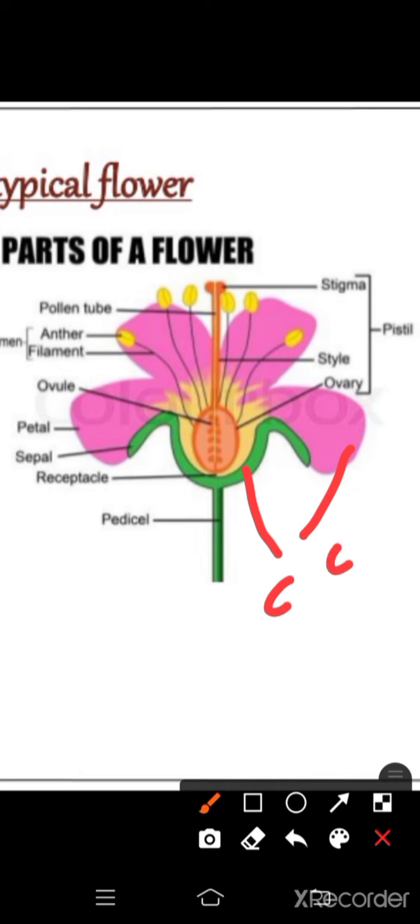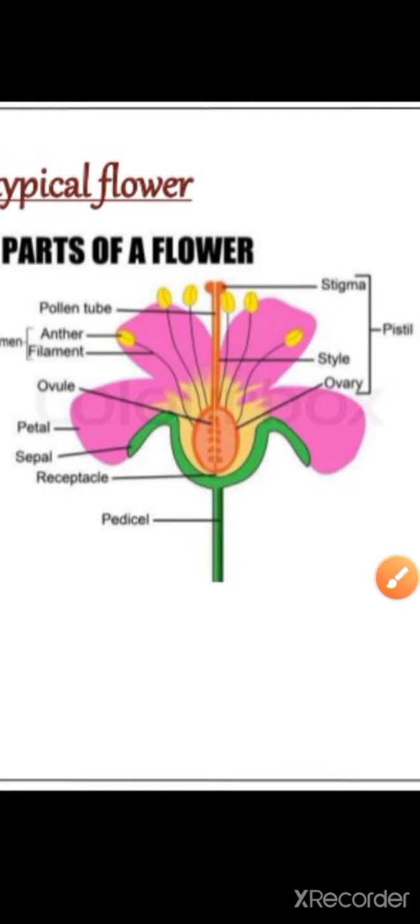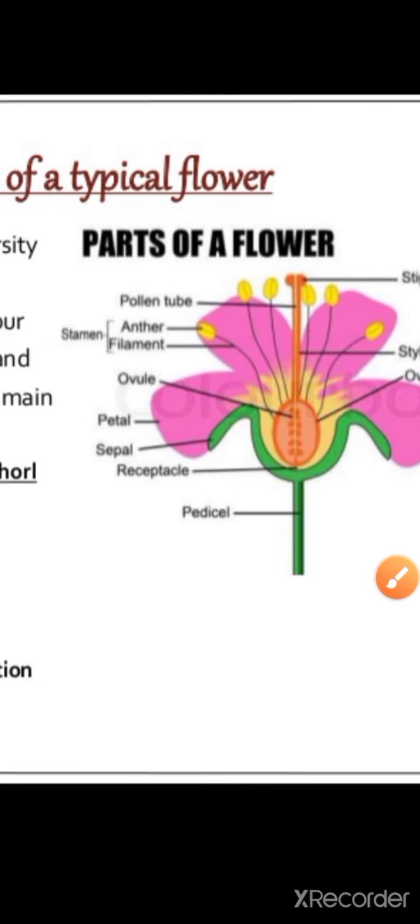Essential parts are the stigma, part of the ovary, and anther, part of the stamen. These are the essential parts, androecium and gynoecium. Androecium means stamens, gynoecium means ovary. Okay, these are the parts of the flower. These are other parts of the flower like pedicel and all you can see here.